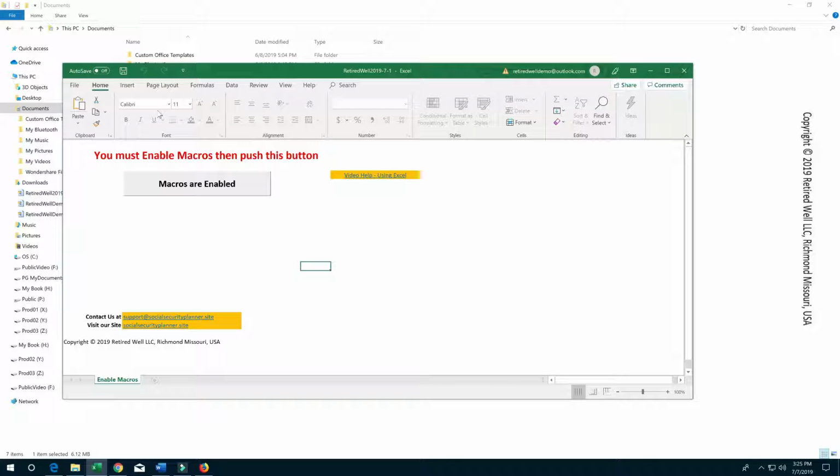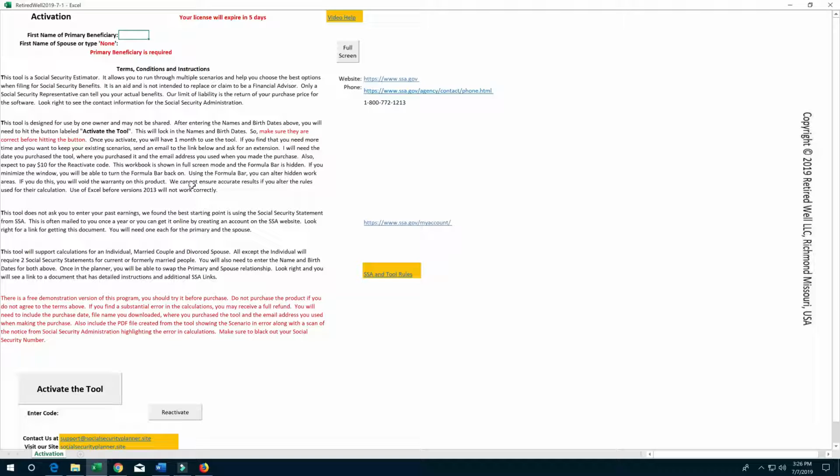Once the macros are enabled and you have a valid version of Excel, click on the Macros are Enabled button. This will switch the screen to the activation sheet.